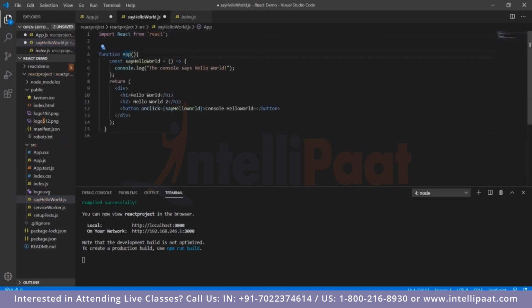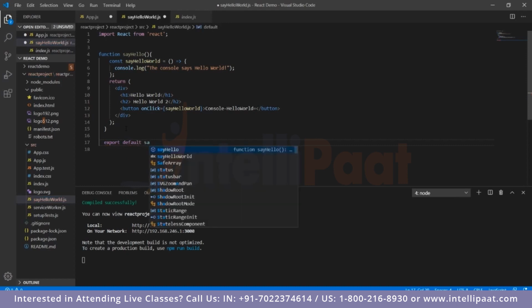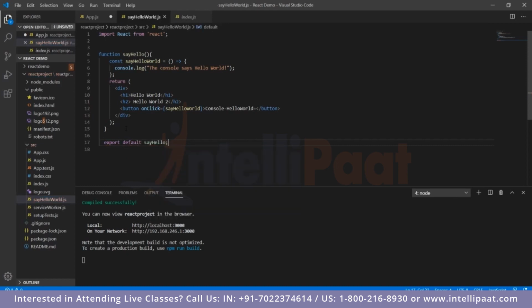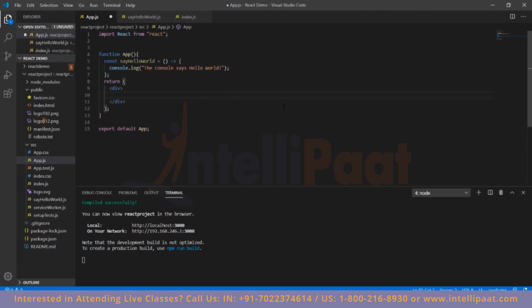So we can call this something else. We can call this say hello. It's basically implementing the same logic again, and we export this. Export default say hello, so that it's accessible by other files. And why don't we go ahead and remove everything that is present in this return statement, because that would be redundant as we're doing it in another statement again.